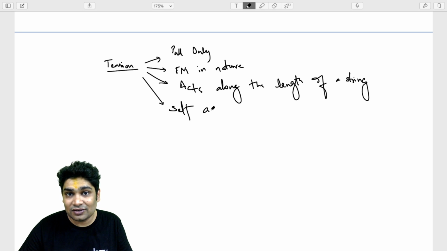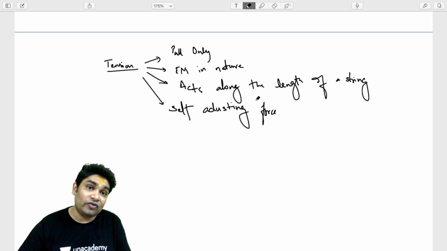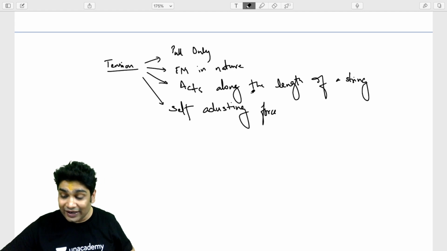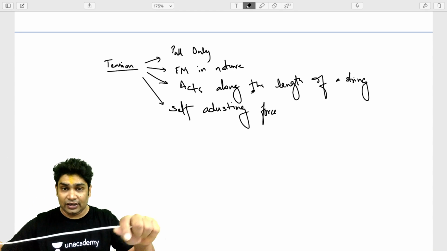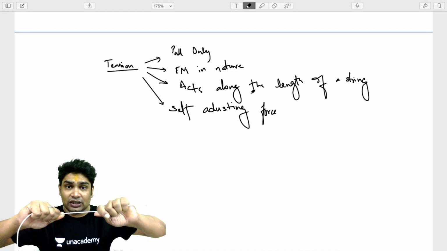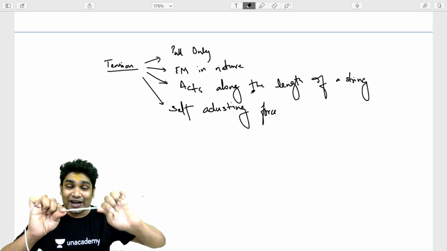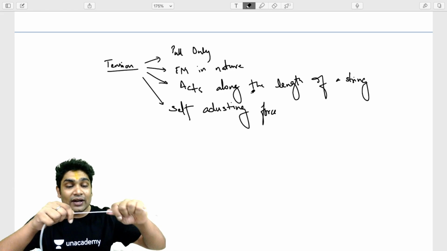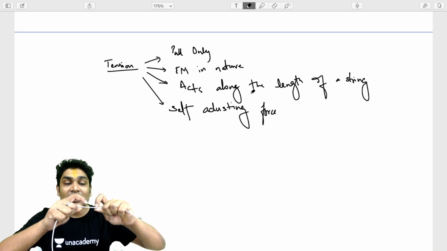It is a self-adjusting force. What does it ensure? It wants to ensure that the molecules of a string are not separated. So when does tension come into play? Let's talk a little bit about that. Consider any wire like this. When I'm trying to pull the two parts of a wire away from each other, imagine this part is trying to move away from the next part.